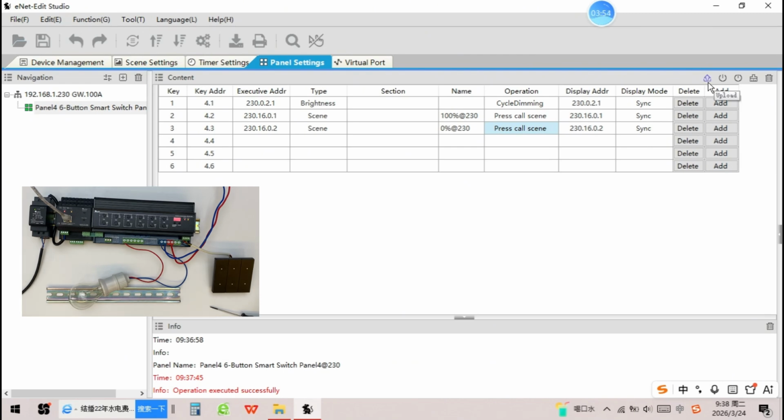Once all functions are set, click Download.